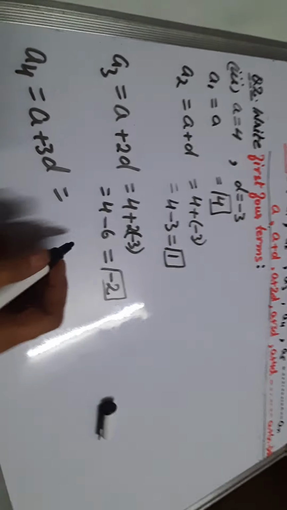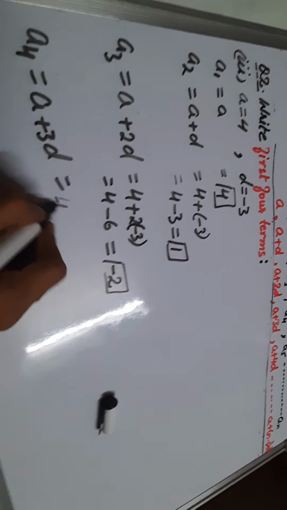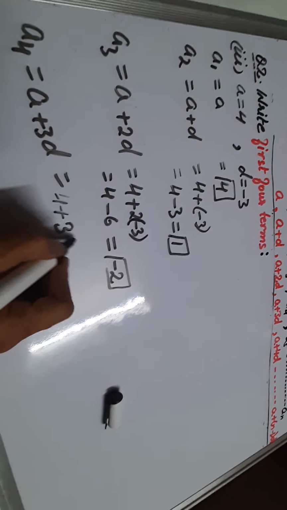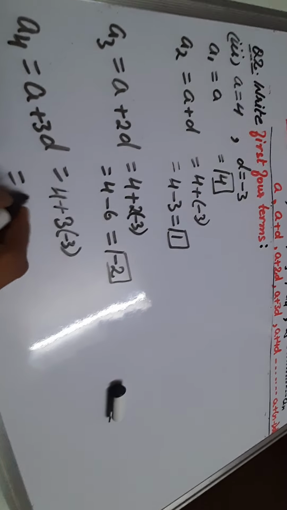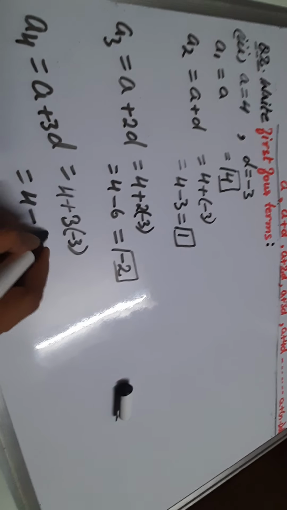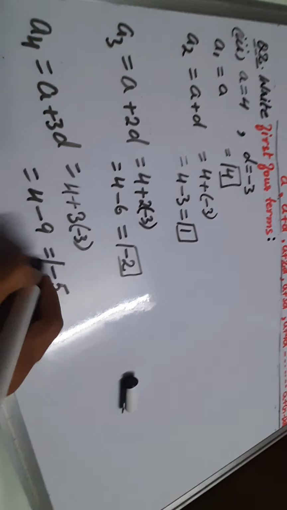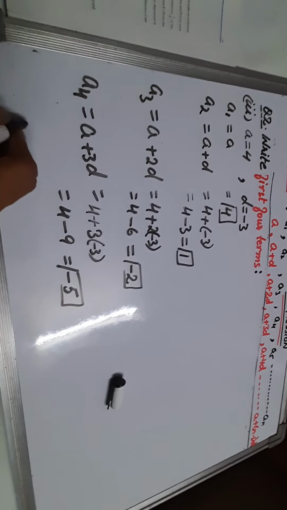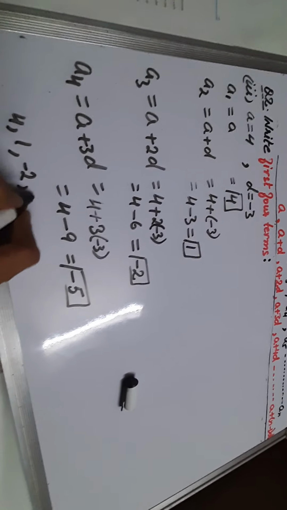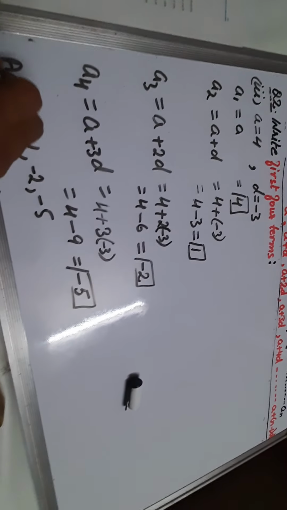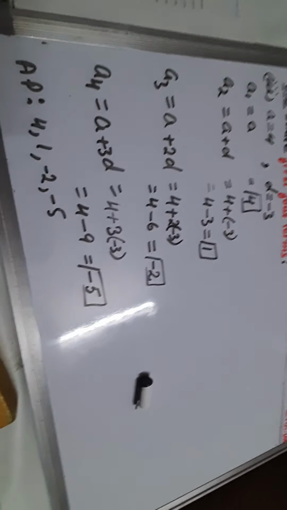Next A4, so A, that is 4 plus 3D, that is 3 into -3. So 4 plus minus minus 3, 3s are 9, and this will be -5. So these are the four terms of this AP: 4, -1, -2, -5. So this is the AP.